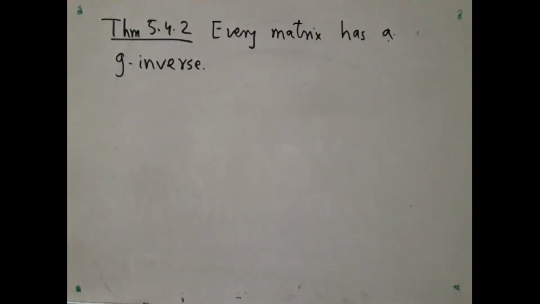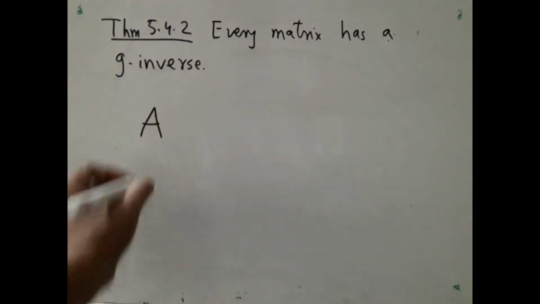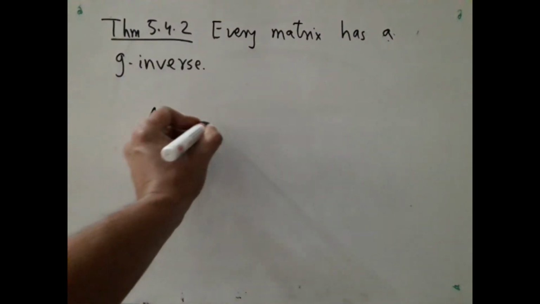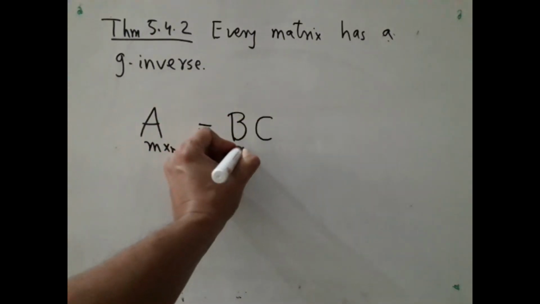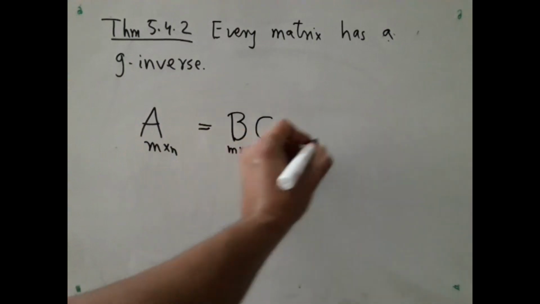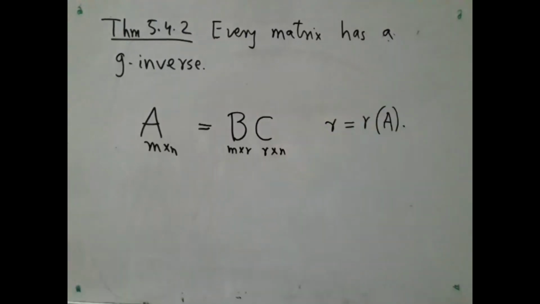That is given by the next theorem, which says every matrix, square or non-square or whatever, has at least one G inverse. The proof is pretty simple. It starts by taking a matrix A, suppose it is m by n, and taking its rank factorization. So it is m by r and r by n, where r equals the rank of A. I say the proof is simple, but the concept of rank factorization itself is not simple. So let me quickly remind you what a rank factorization is.